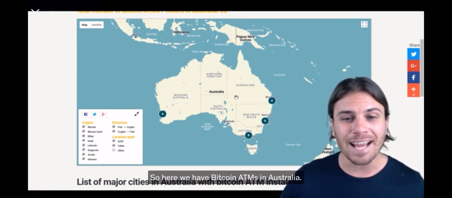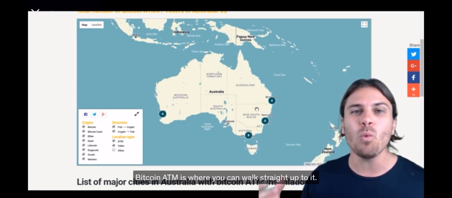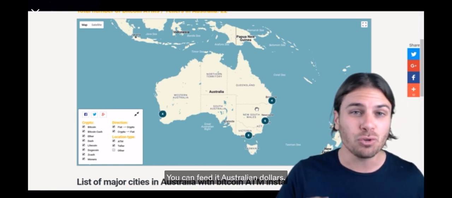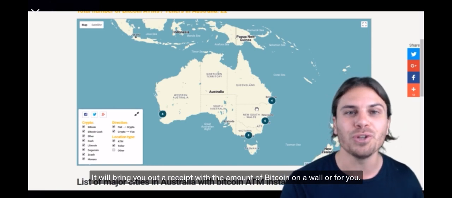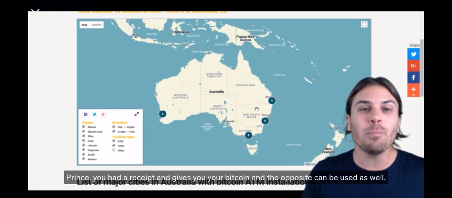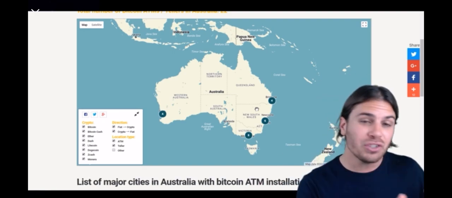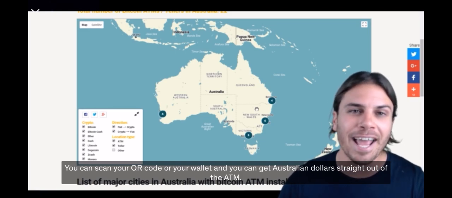So here we have Bitcoin ATMs in Australia. So what the heck is a Bitcoin ATM? Well, a Bitcoin ATM is where you can walk straight up to it, you can feed it Australian dollars, it will print you out a receipt with the amount of Bitcoin on a wallet for you. So it basically goes and buys some Bitcoin from an exchange for you, prints you out a receipt and gives you your Bitcoin. And the opposite can be used as well. You can scan your QR code or your wallet and you can get Australian dollars straight out of the ATM.